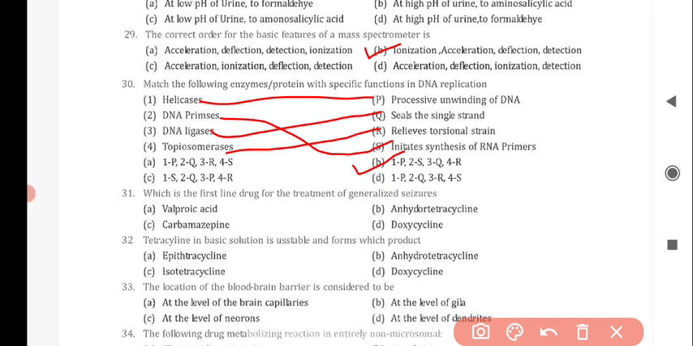Next question is which is the first line drug for the treatment of generalized seizures? And the correct answer is option A, valproic acid.